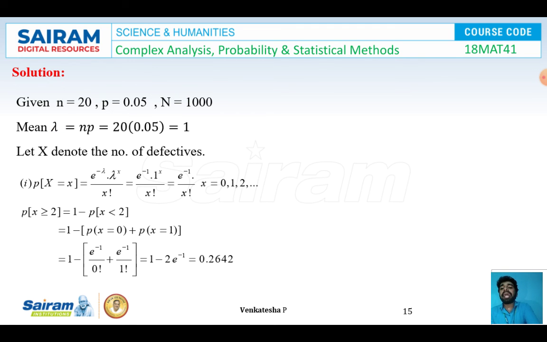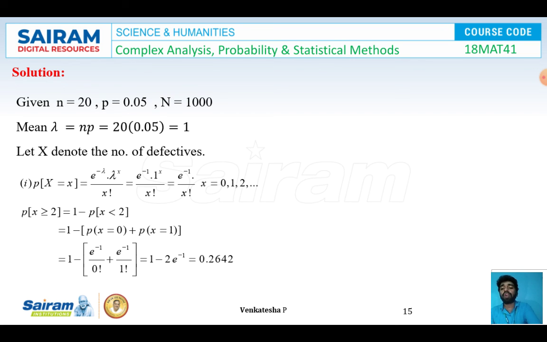Now let x denote the number of defective items. So now P of x is equal to e power minus lambda, lambda power x by x factorial. In this formula, I'm replacing lambda is equal to 1. I got e power minus 1, 1 power x by x factorial, so e power minus 1 by x factorial for x is equal to 0, 1, 2 and so on. The first thing I'm going to find is at most 2 defectives, that is P of x is less than or equal to 2, so it is given by 1 minus P of x is less than 2.